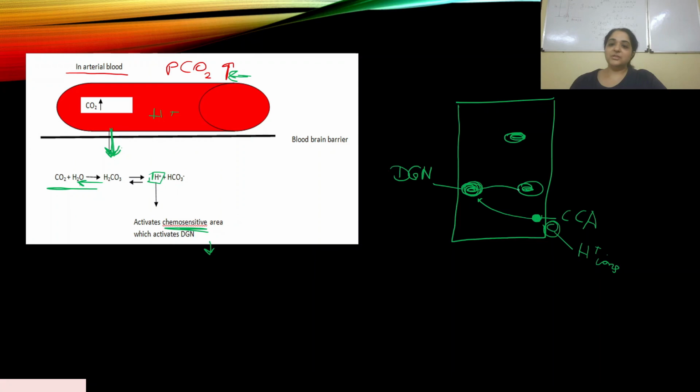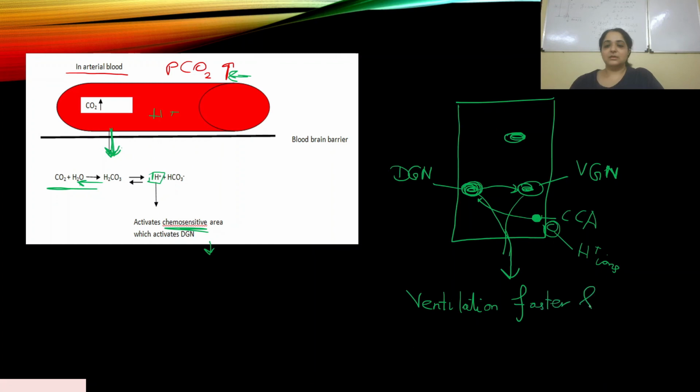It also spills over some stimulus to the VGN area, the ventral group of neurons, and both of them then combine and make your ventilation faster and deeper.